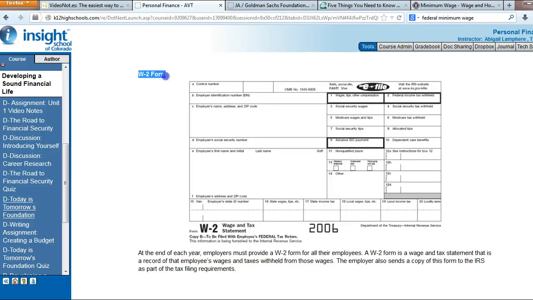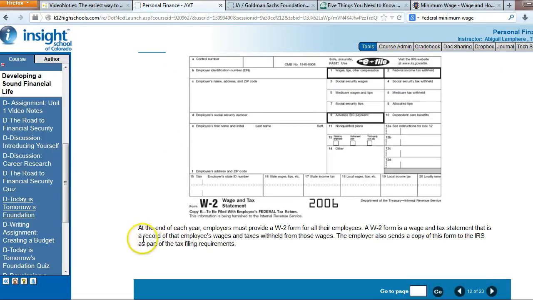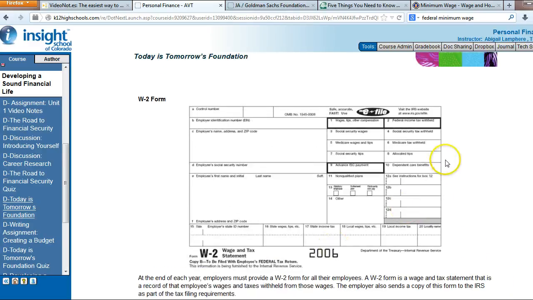Okay, on the next page we have a W-2 form. At the end of each year, employers must provide a W-2 form for all their employees. A W-2 form is a wage and tax statement that is a record of that employee's wages and taxes withheld from those wages. The employer also sends a copy of this form to the IRS as a part of the tax filing requirements. So, what does that mean?